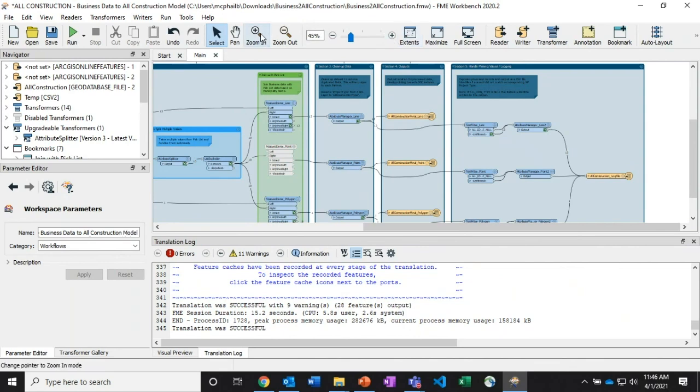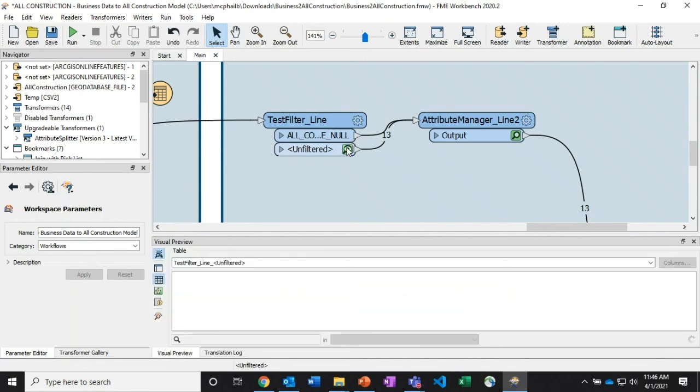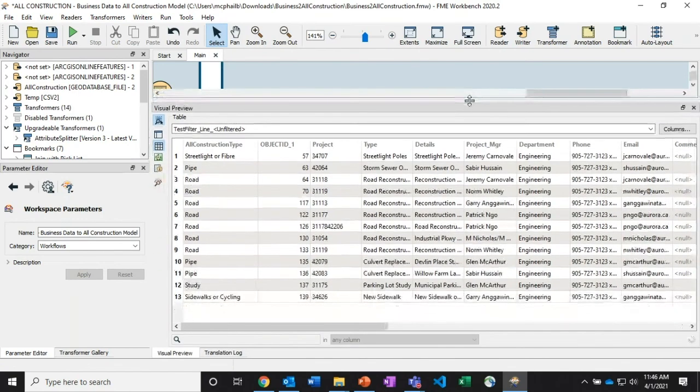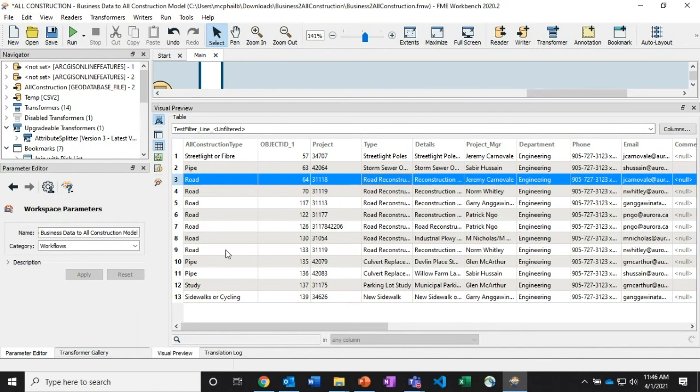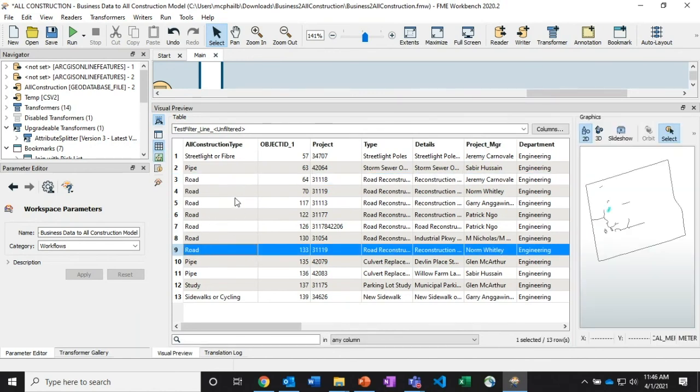And now if I zoom in on this piece here, you can see that 13 were successful through the unfiltered and there's no nulls. So everything actually went through. So if I look down here, I can now see that road reconstruction has been assigned the all construction type of road. And that's as easy as it is there.